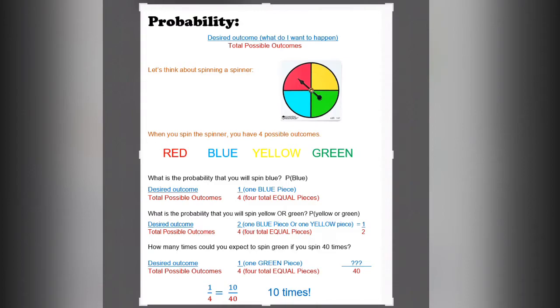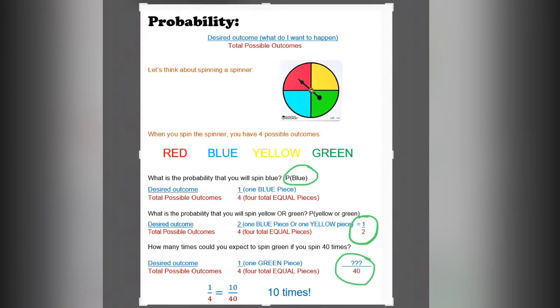What about a spinner? So look at this spinner and notice that all 4 sides are equal. Since all 4 colors are each an equal piece of the circle, we can spin red, blue, yellow, or green evenly. So what's the probability that I will spin blue? Well, how many pieces are blue? Just 1. How many total pieces are there? There are 4. So I have a 1 in 4 chance of spinning blue. What's the probability that I could spin yellow or green? Well, there's a yellow piece and there's a green piece, meaning there's 2. There are 4 total pieces, so I have a 1 in 2 chance.